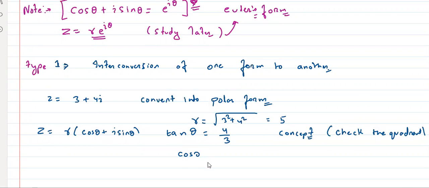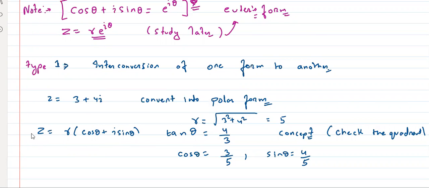So if tan theta is equal to 4/3, what is cos theta? I guess all of you can solve this. 3/5, right? And what is sine theta? 4/5, right? But obviously you don't have to put the value of cos theta and sine theta, otherwise you will get the same thing.